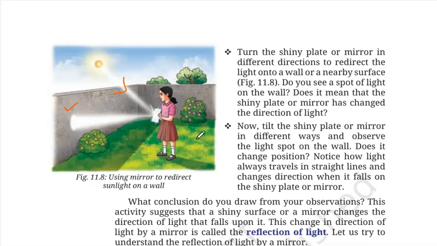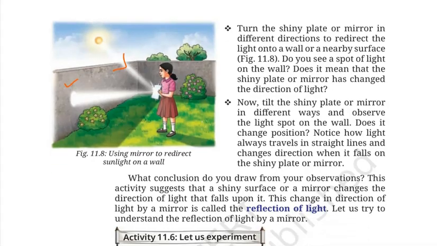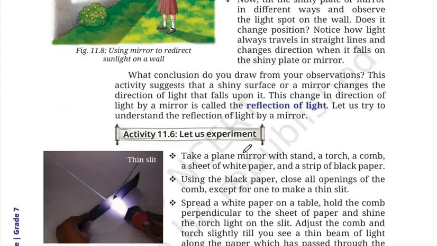Okay, so what does this mean? If you tilt the shiny plate, you can see the light spot at different positions of the wall. So the conclusion that we draw is that a shiny surface or a mirror changes the direction of light that falls upon it. This change in direction of light by a mirror is called reflection of light.